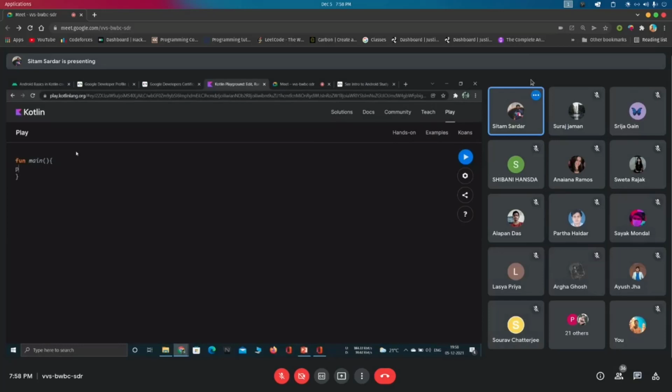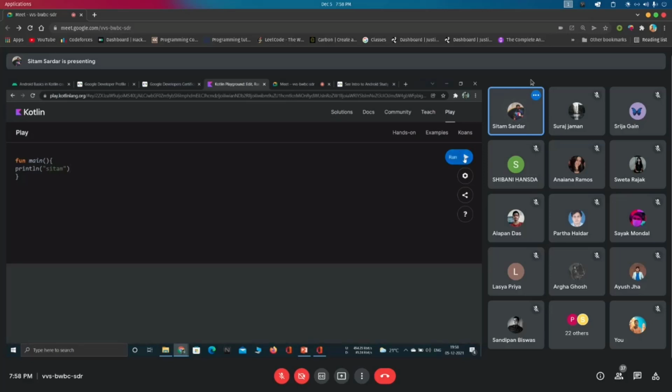Let's say for that we use the println function. It is a function which basically prints some kind of statements. So let's say I want to print my name. I have used the println function, then I have passed what I want to print. Then I have run it, and my name is printed.